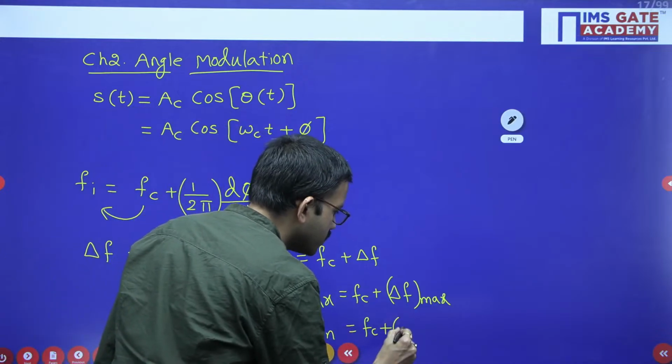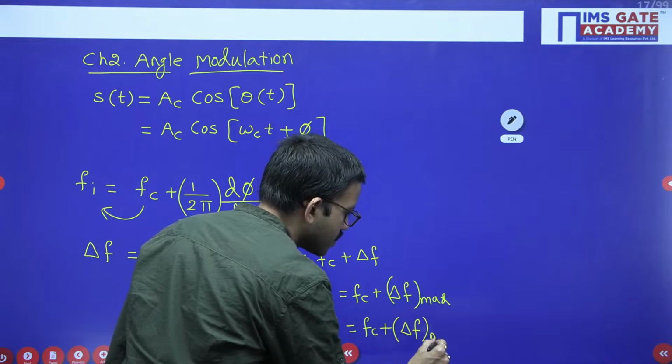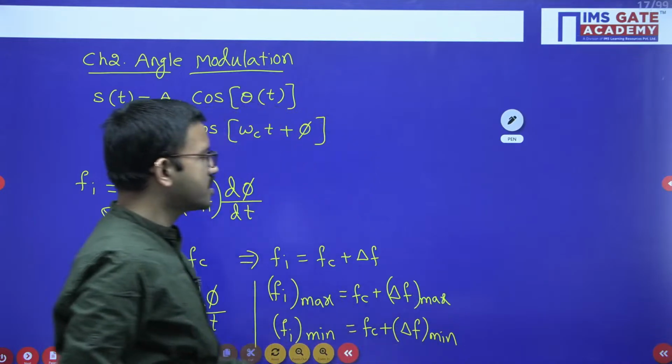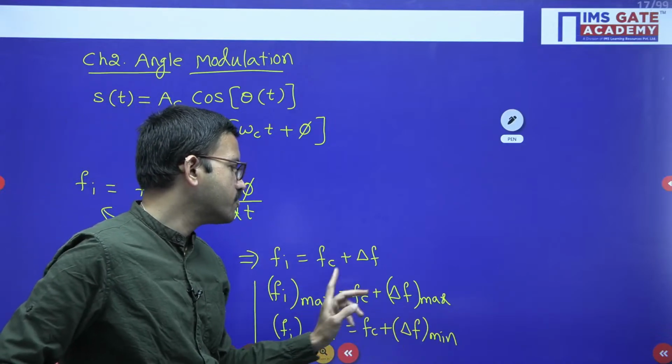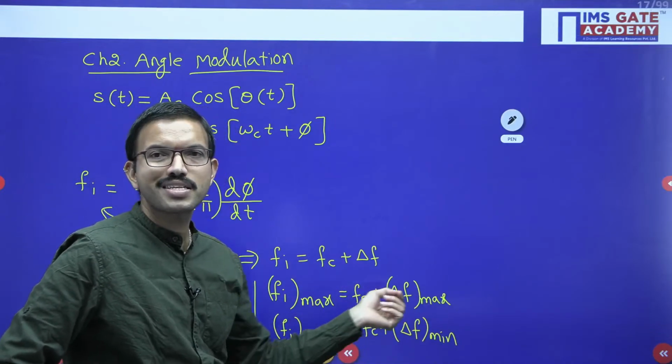Regarding the frequency deviation, you should get the minimum. Just like earlier we have discussed, like Ac into 1 plus mu, Ac into 1 minus mu, in the similar way Fc plus delta f, you will get delta f min is nothing but minus delta f.